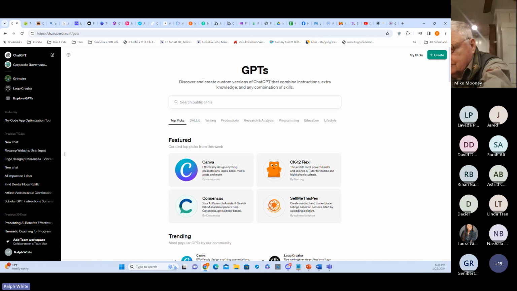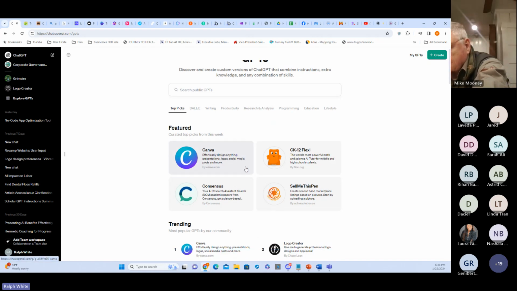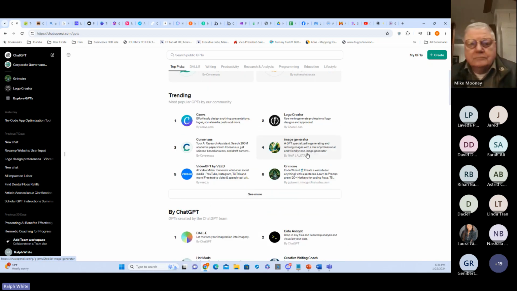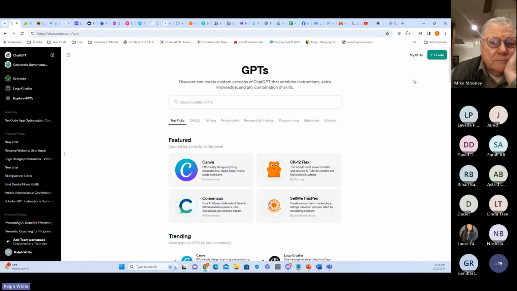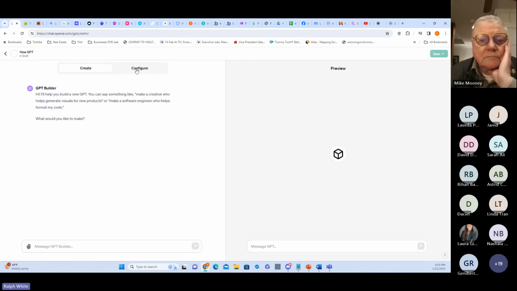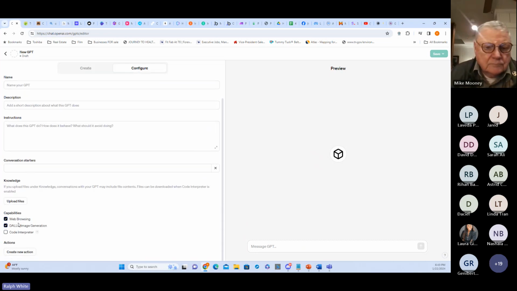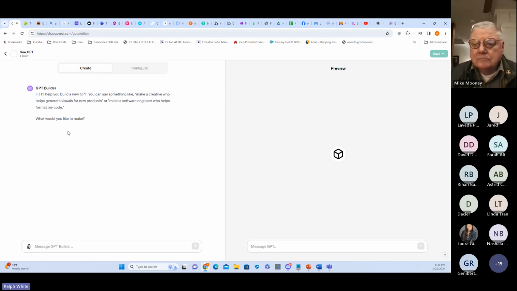All right, so let's create our own GPT. You see some of the GPTs that are made here. These are all built on ChatGPT, but we can create our very own real simply. So I'm going to go up here to create, and depending on how knowledgeable you are with this, you can actually go through and configure it yourself and do all the technical stuff yourself. But they made it so easy that you can legitimately just speak to ChatGPT and it'll help you build your own little version of ChatGPT.